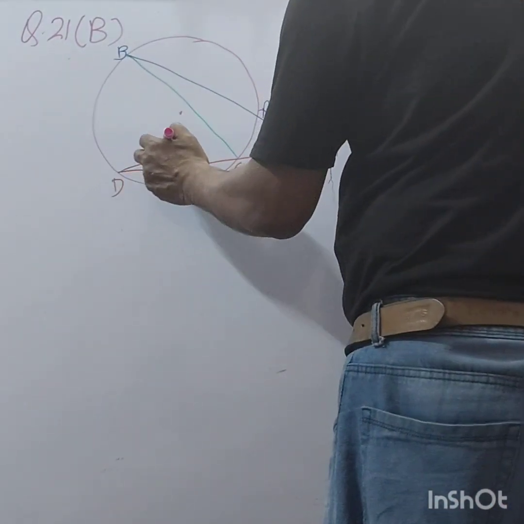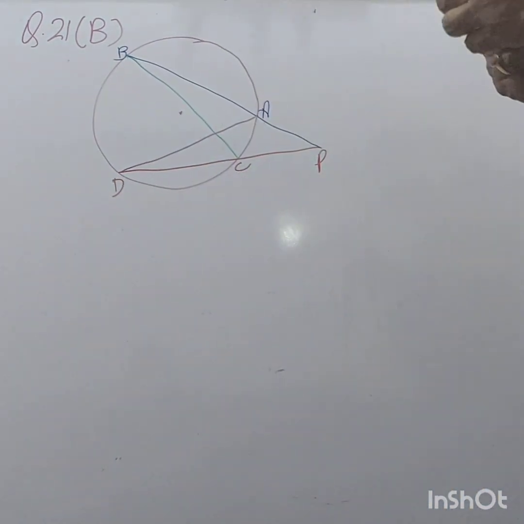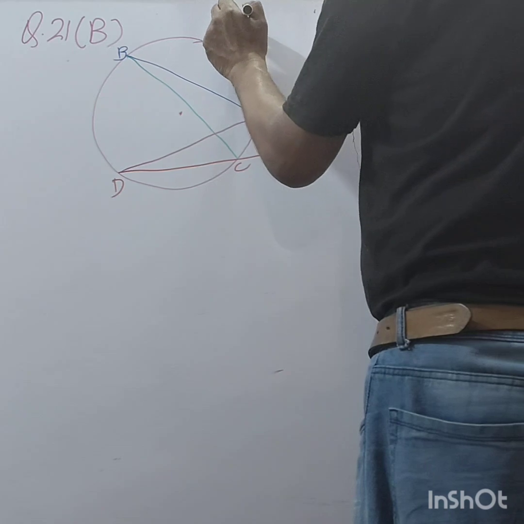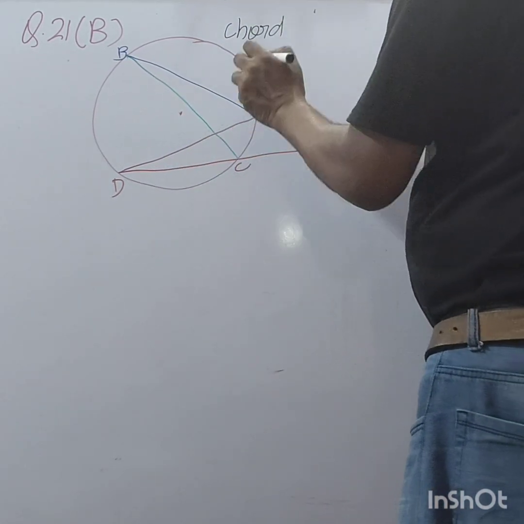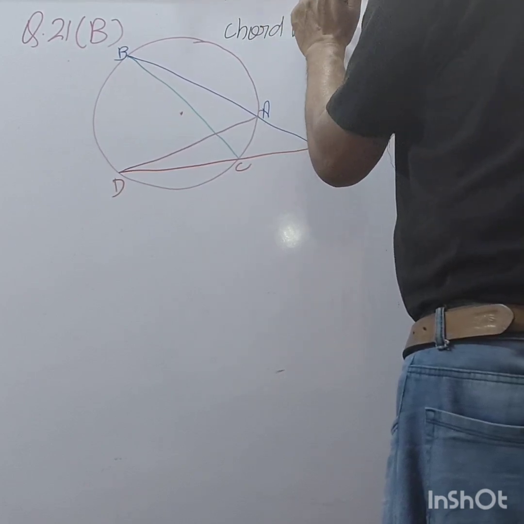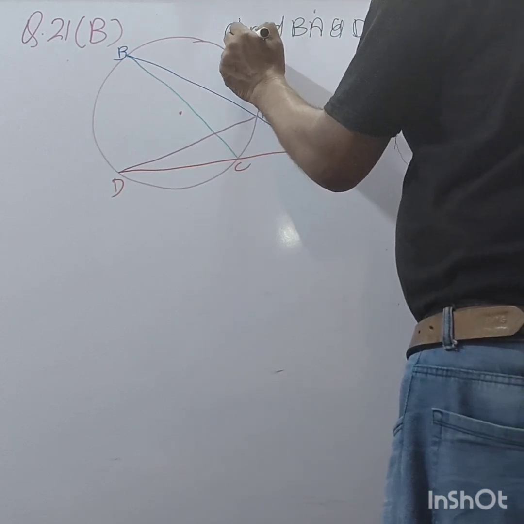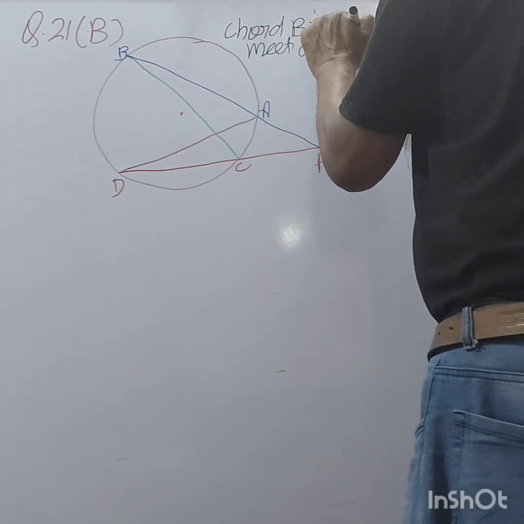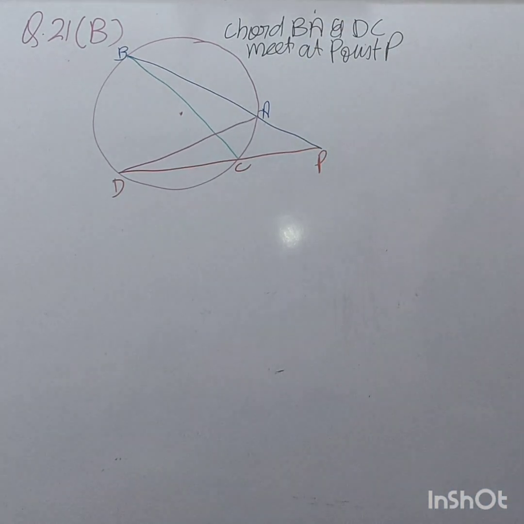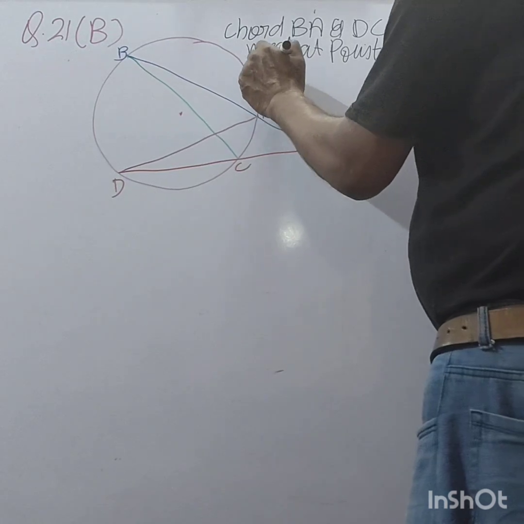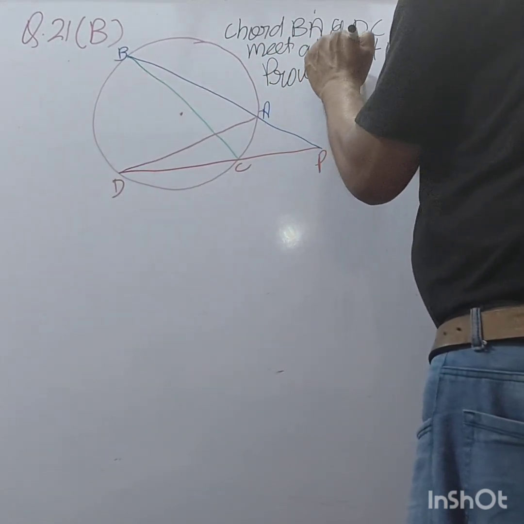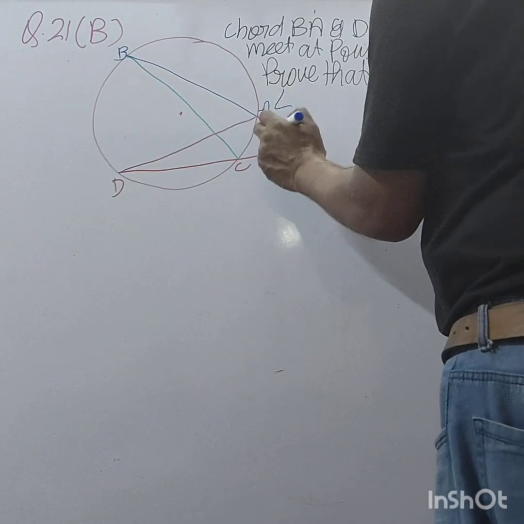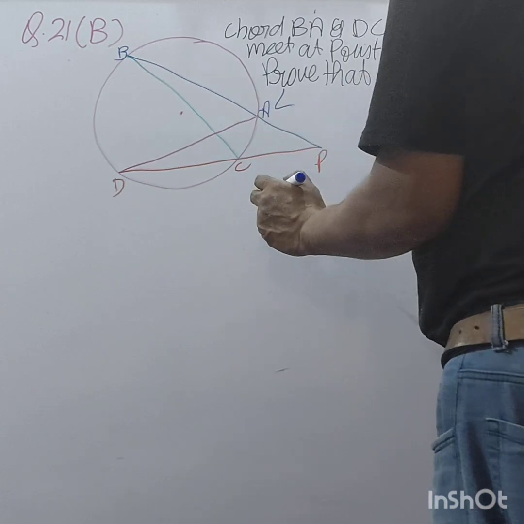Okay, what is given to you? Chords BA and DC of the circle meet at point P. Then prove that angle PAD is equal to angle PCB.